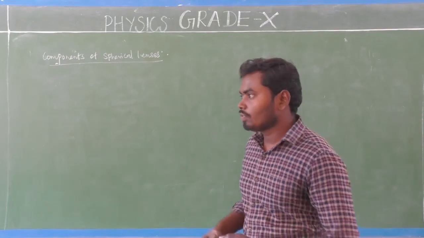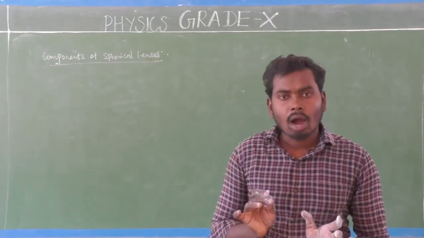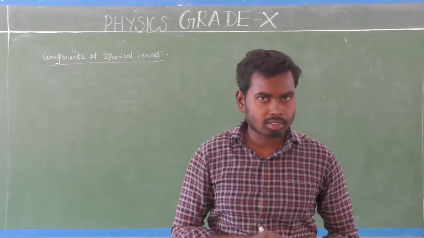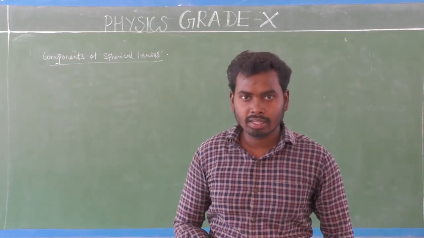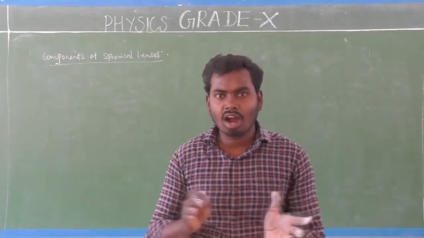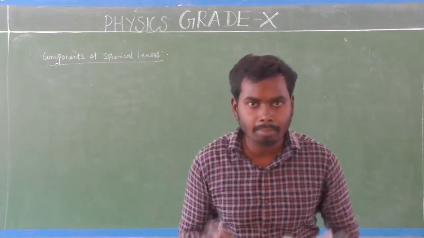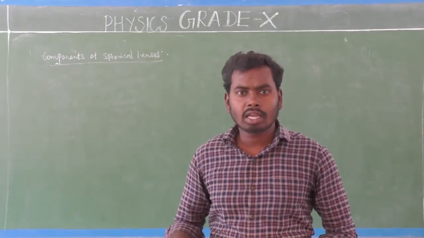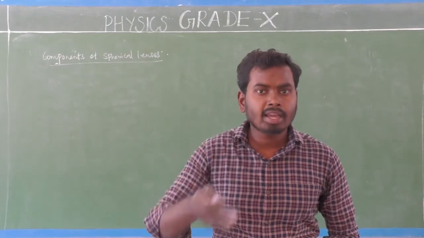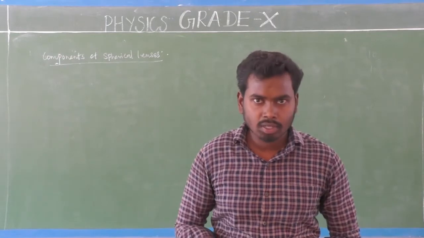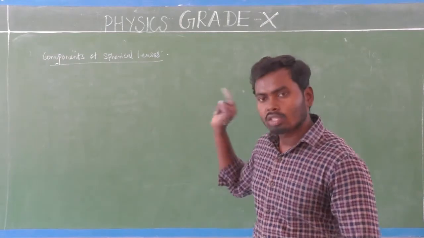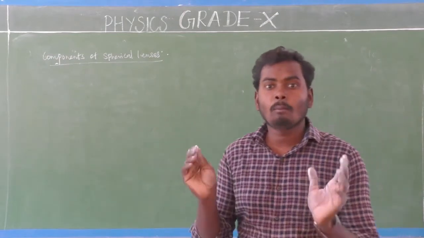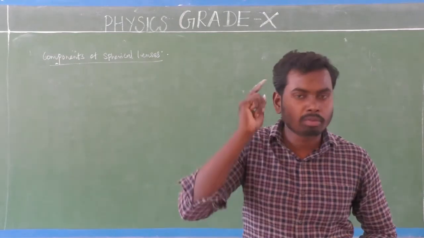First we are going to see components for convex lens. After that we will see concave lens. Here both convex lens and concave lens components are same, because both have been formed from two spherical surfaces. That is the reason why the components are same. Keep them in mind.